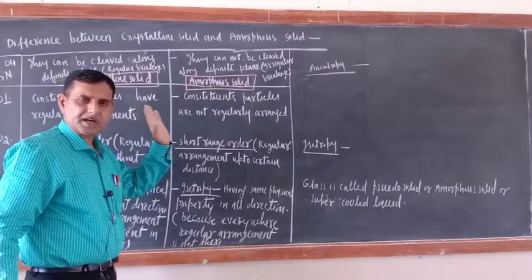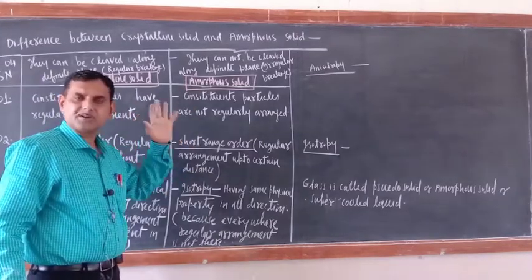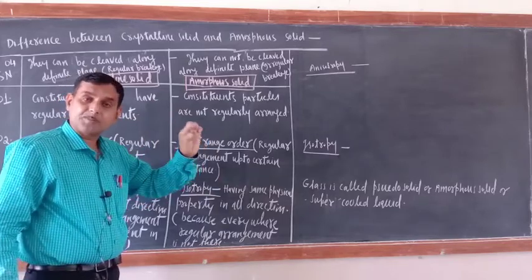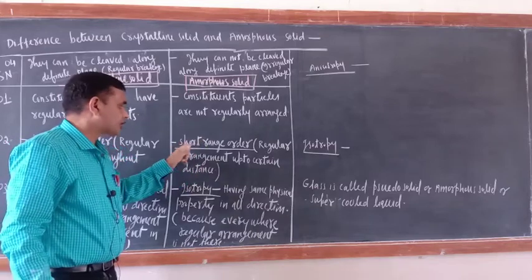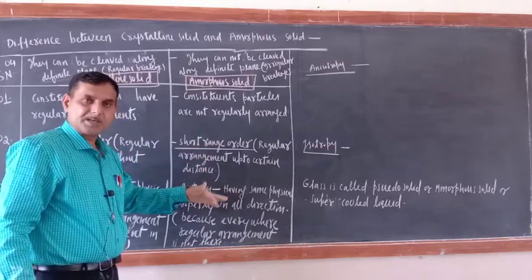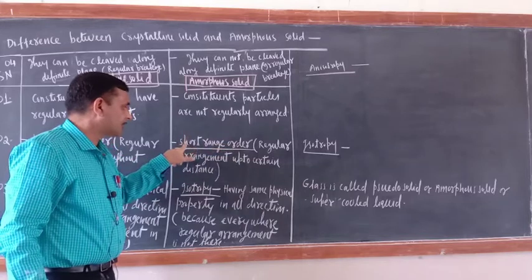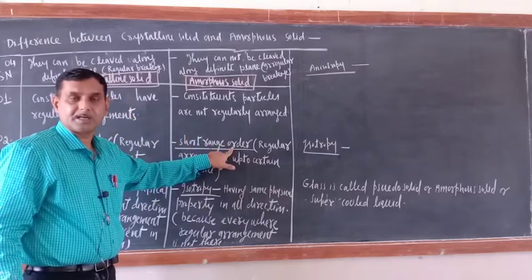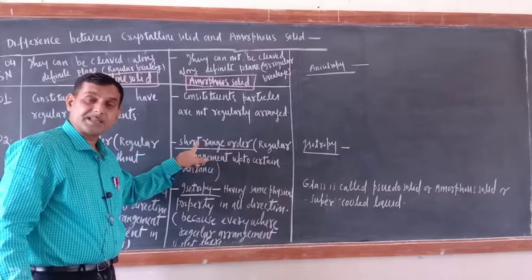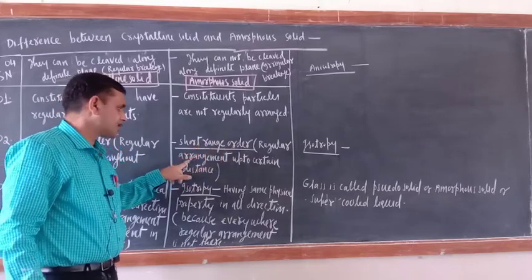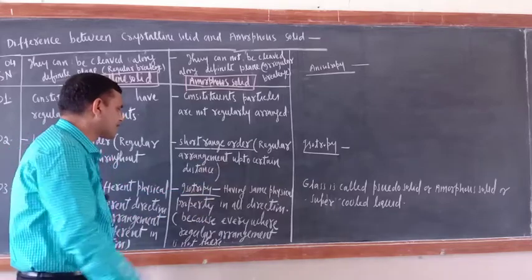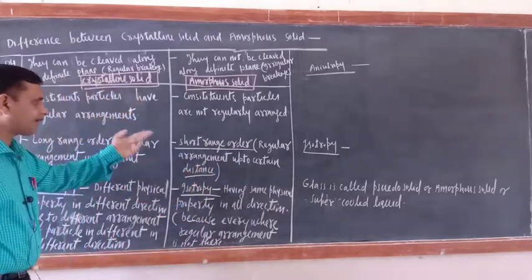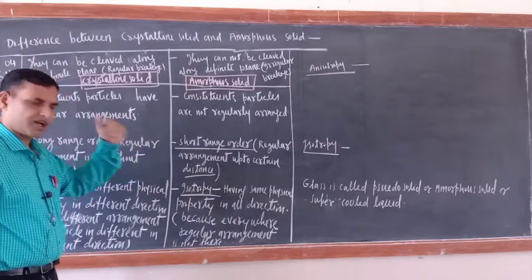In amorphous solid, orderly arrangement is not there. Even if it is there, it is up to a certain distance. So short range order is there, means order in short range. Order means regular arrangement. Regular arrangement is there but in short range, regular arrangement up to a certain distance. That is why in amorphous solid, short range order is there.